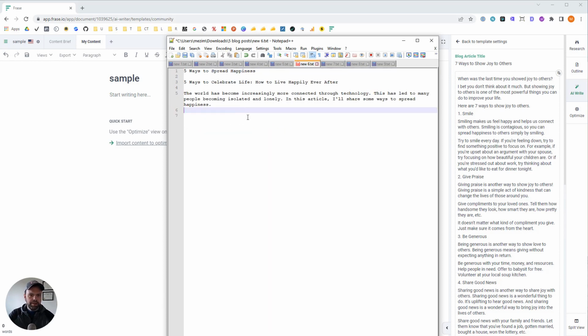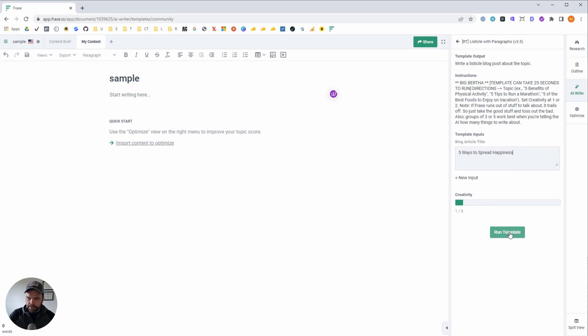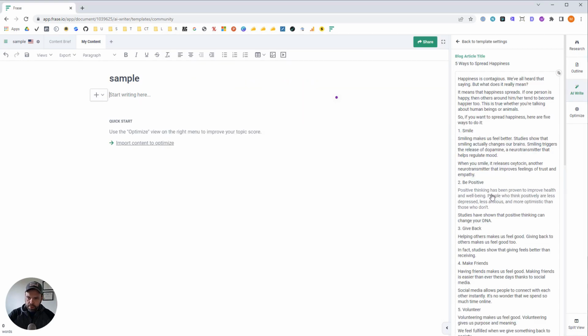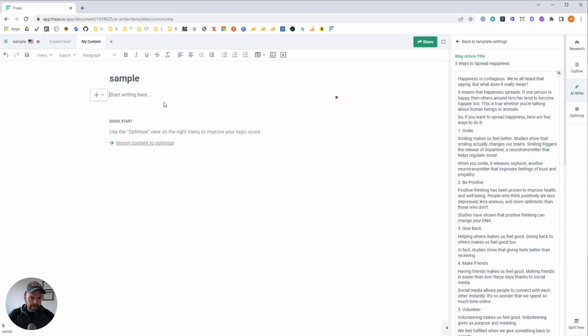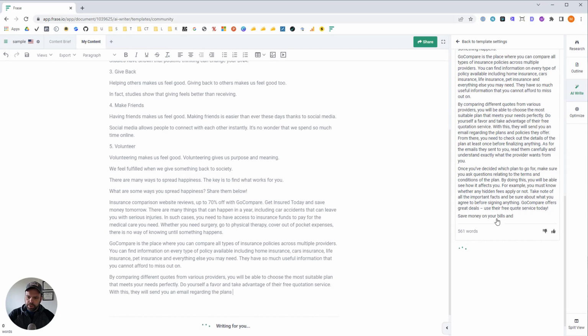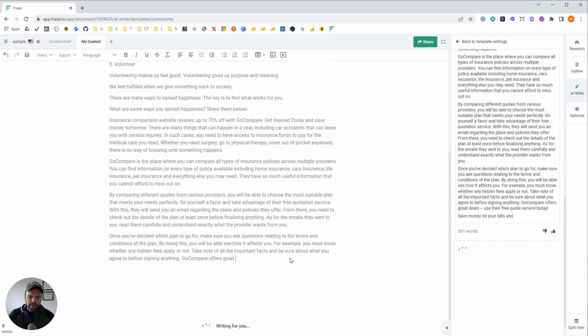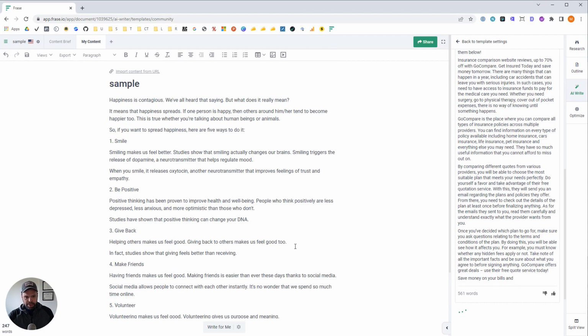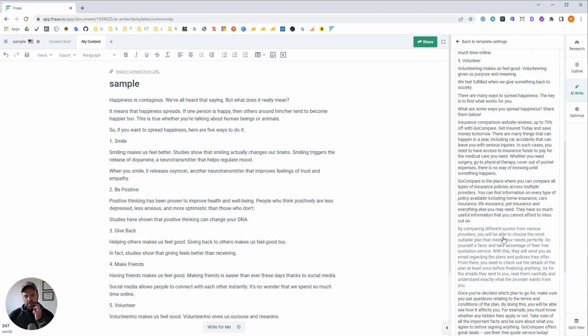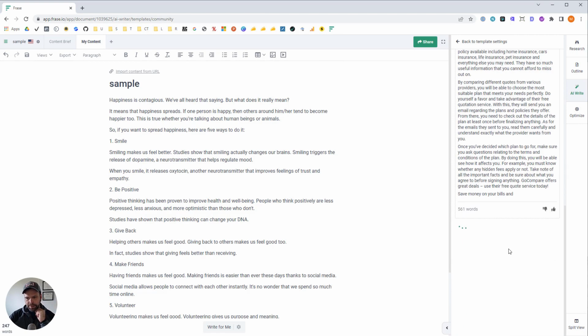All right, now we are in article number 6. This is 5 ways to spread happiness. Oh wait, here we go. 5 ways to spread happiness. Yeah, that will work. Now, you know what? It's still a little short. I'm going to try 2 things to kind of bulk this up. First, we're going to do another generation. Maybe we get another one where the more the AI has to talk about something, the longer on point it's going to be for this particular template. So sometimes we just try it one more time. Maybe we get lucky, and if not, there's another trick we can try.